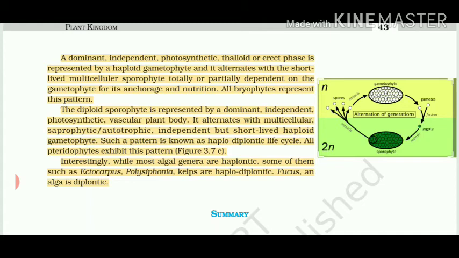So interestingly, while most algal genera are haplontic, some of them can be haplodiplontic, or as we have studied, Fucus can be diplontic. So you can say the first division, Thallophyta or algae, is segregated in all parts. It is classified as haplontic, diplontic or haplodiplontic, but others are mostly fixed. But most of the algae are haplontic in nature.